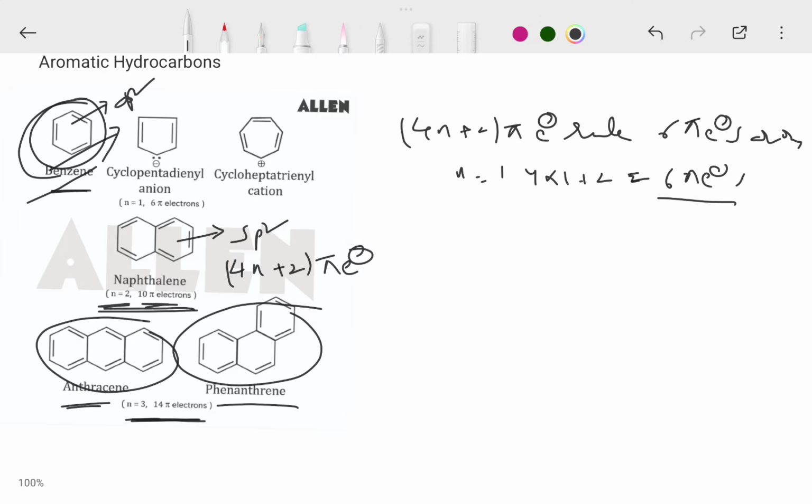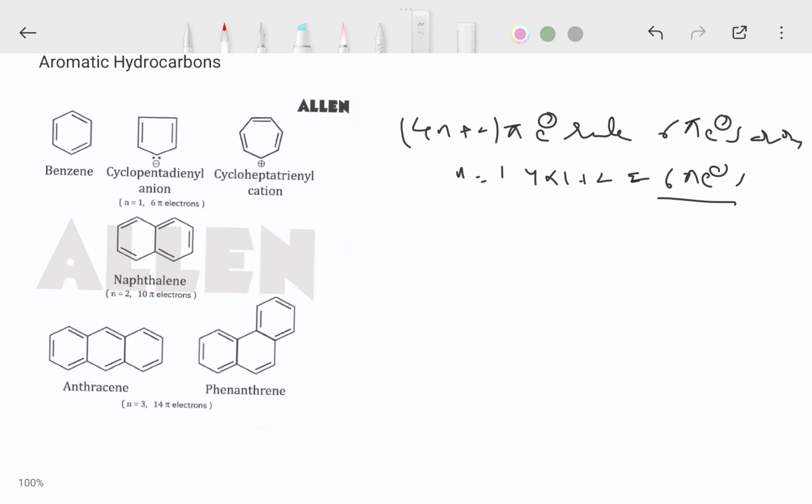And here the non-benzenide compounds are cyclopropenyl cation and cyclopentadienyl anion. You can observe this cyclopentadienyl anion. In the cyclopentadienyl anion, two double bonds are there and one lone pair of electrons is present. If n is equal to 1, here also 6 pi electrons are present. It also obeys Huckel's rule, and the cyclopentadienyl anion is also an aromatic compound.